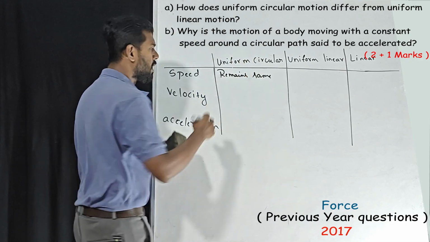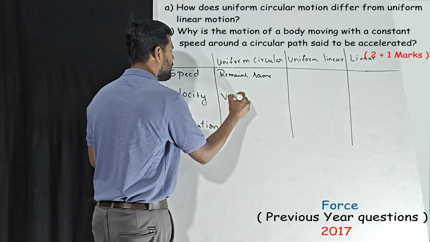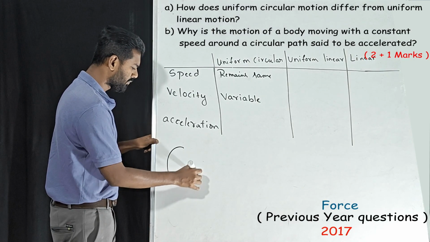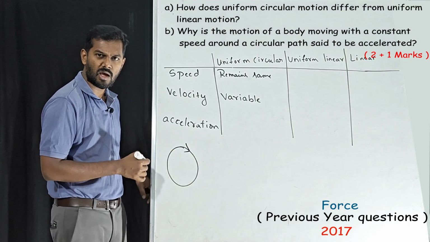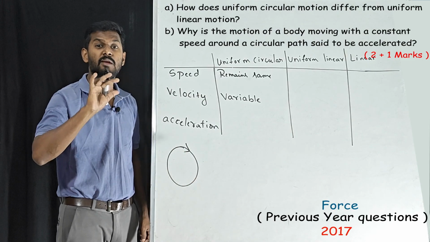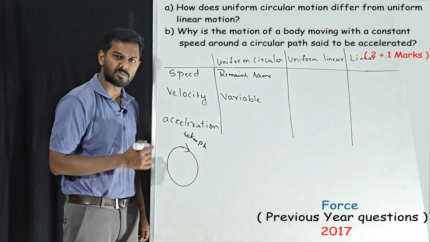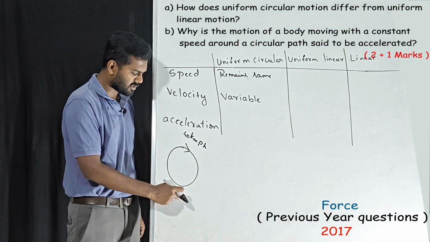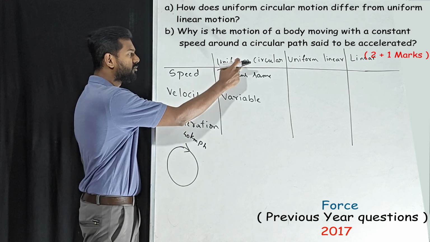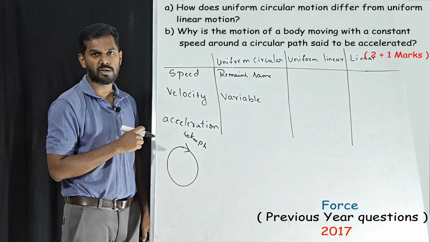Remains same. But when it comes to uniform circular motion, velocity is variable. Why? Because whenever an object is moving in a circular path, uniform circular path means it is moving in a circular path with a uniform speed, the same speed, 40 km per hour. In the complete motion, the speed will be 40 km per hour. That is nothing but uniform. That is why I told you speed remains same throughout the journey, but velocity does not remain same, because two things.